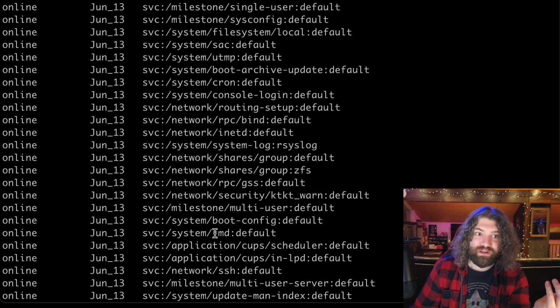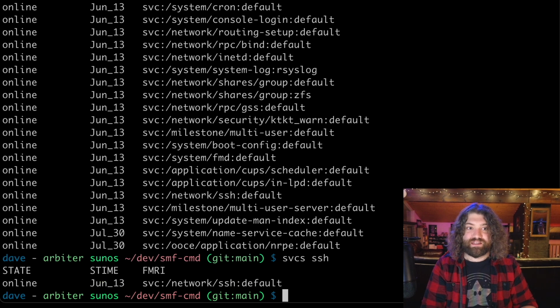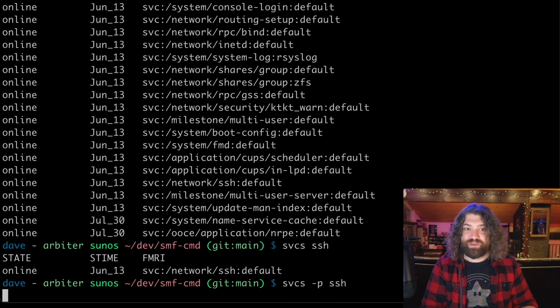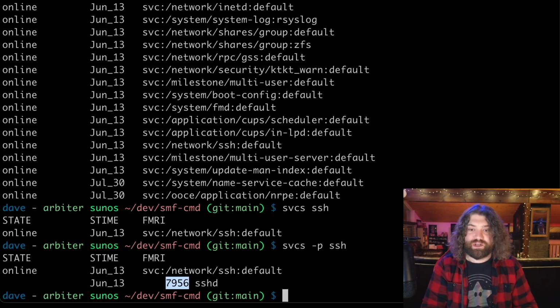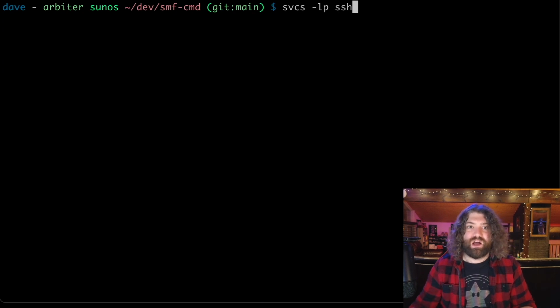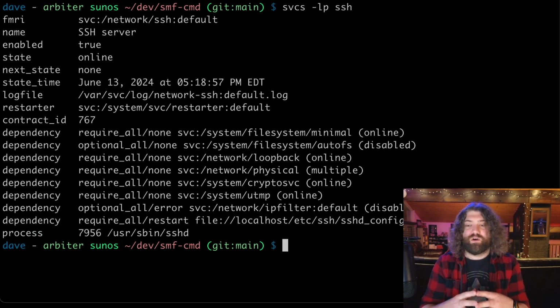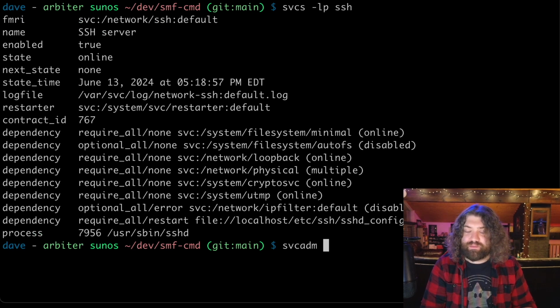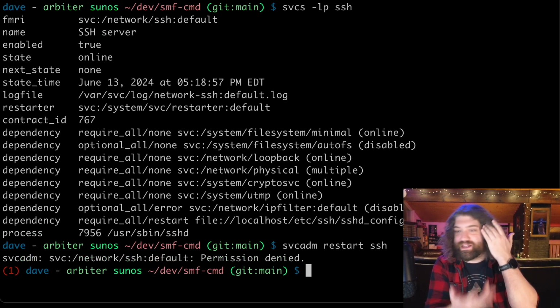For example, SSH would be something that I know is running. So I could do svcs ssh and I can see it's online. I can do svcs -p ssh and I can find the associated PID with it. There's other things you can do. I think svcs -l ssh, yes, this is a long listing. This is super useful. This tells you everything you know about SSH, and this is what the output looks like. There are other commands, like svcadm. I can do svcadm restart ssh. This is safe to run because it's going to fail because I'm running as the user Dave. It's going to get permission denied because I need to sudo it.